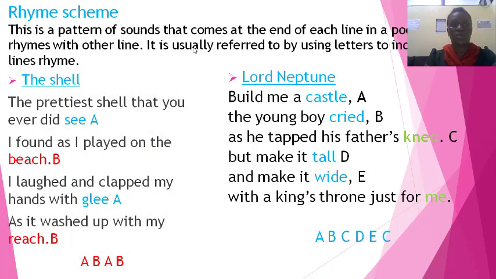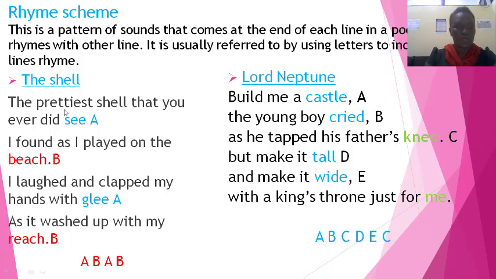Next, let's look at rhyme scheme. Remember, we are going to compare those two poems in terms of rhyme scheme as well. So before we compare them using this, we have to understand what a rhyme scheme is. A rhyme scheme is a pattern of sounds that comes at the end of each line in a poem and rhymes with other lines. It is usually referred to by using letters to indicate which lines rhyme.